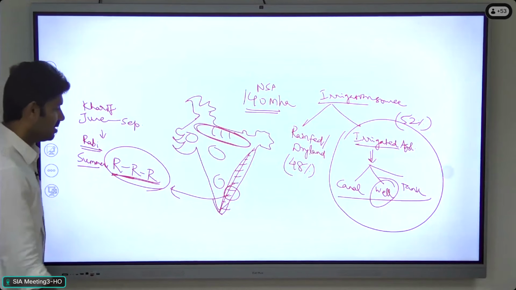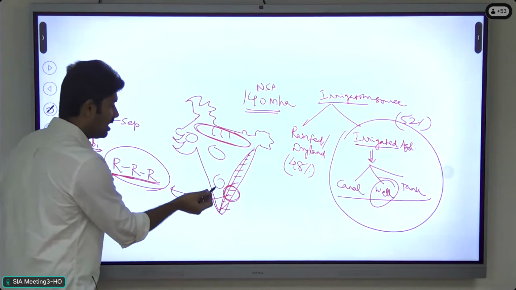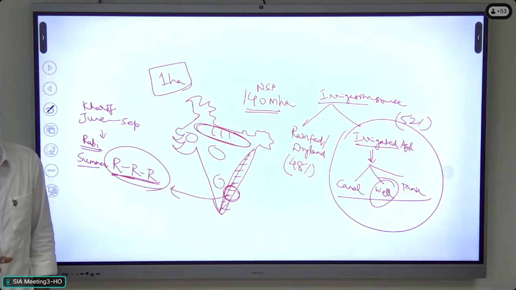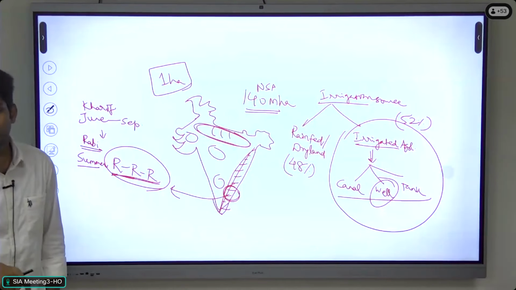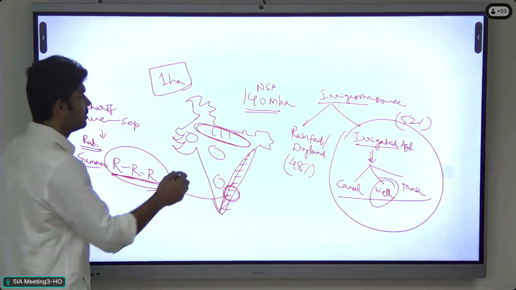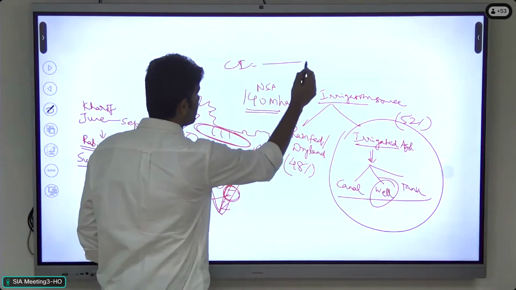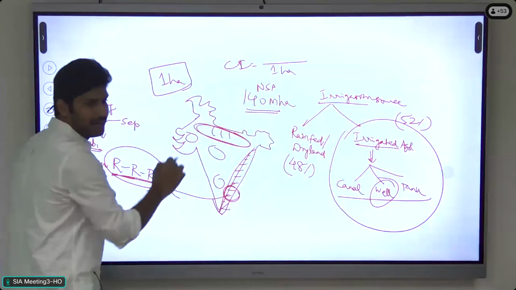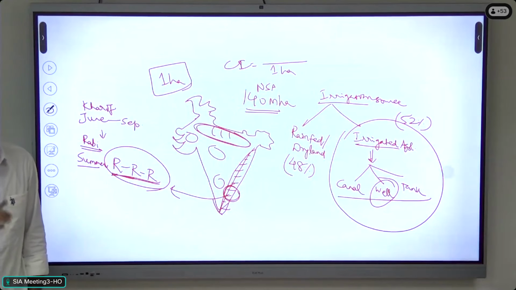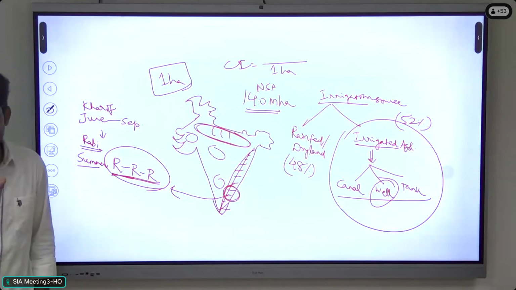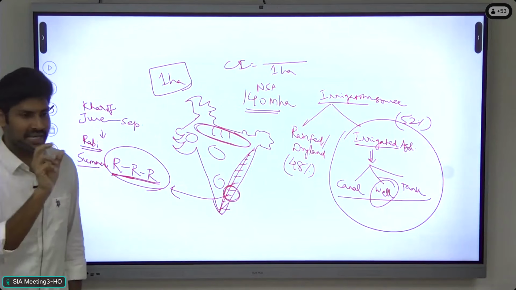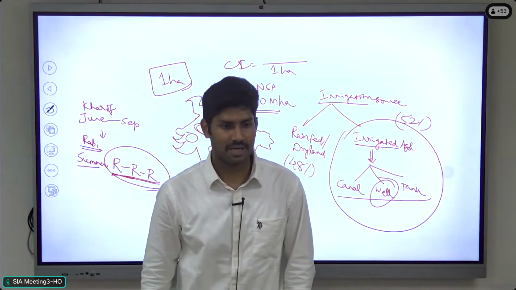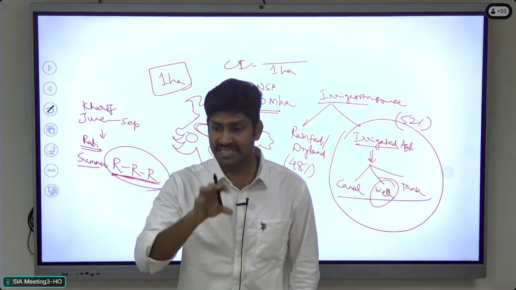Here in the Delta region, assume a farmer is having 1 hectare of land. What is the net sown area for that farmer? 1 hectare. So how can we calculate the cropping intensity? This 1 hectare is the net sown area. What is the gross cropped area? 3 hectares, because the same land is utilized 3 times in a single year. What is the meaning of gross cropped area? How many times the land is put into cultivation in a single year.